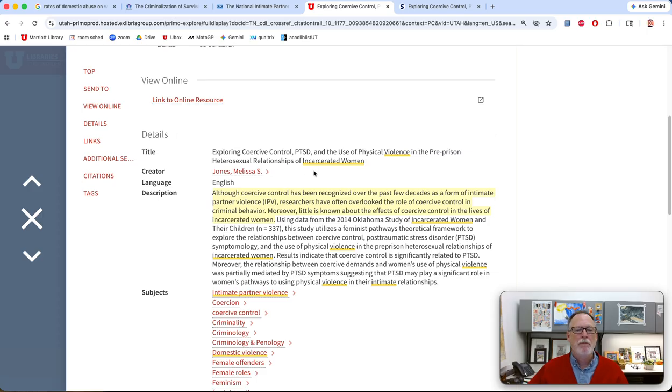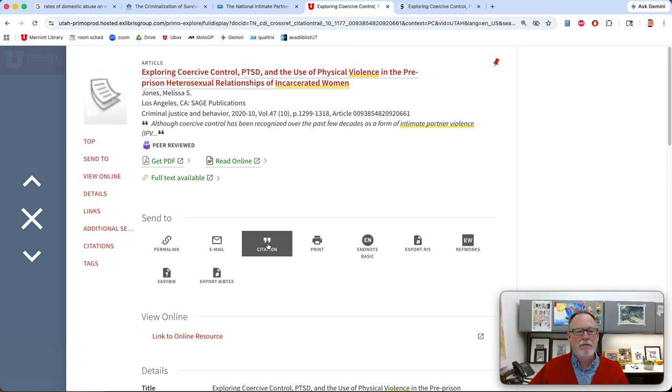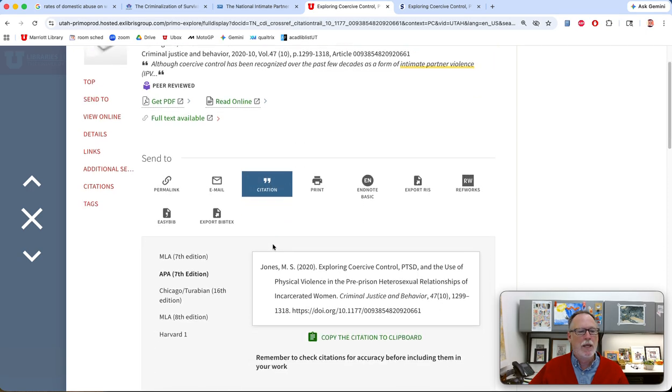If it doesn't, let me know. Most of these databases have citation generators, by the way. So if you need to get help starting out, although this one's wrong, they're using title case instead of sentence case.